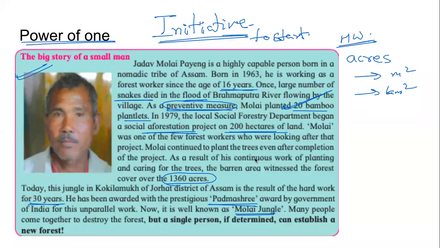We need to take the initiative. We cannot keep waiting कि गवर्नमेंट आएगा, मुझे हेल्प करेगा, 10 लोग मिलेंगे तब हम काम करना शुरू करेंगे. We have to take the initiative and start planting those 20 bamboo plantlets. In your life, what it means is, forget about schools getting reopened. Start with what we have now. Take the initiative, and only then we will be able to change our lives.